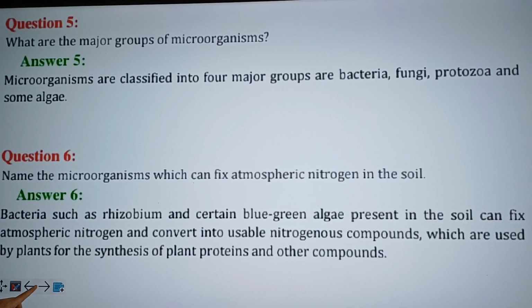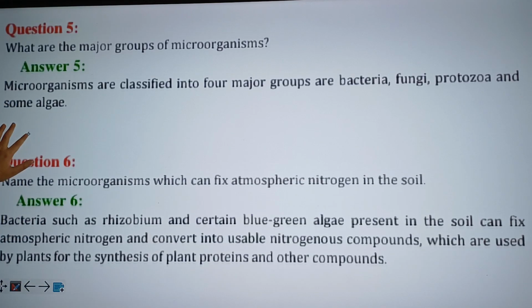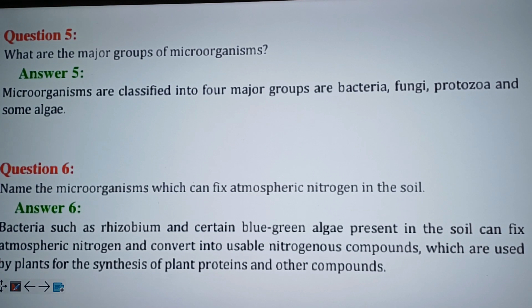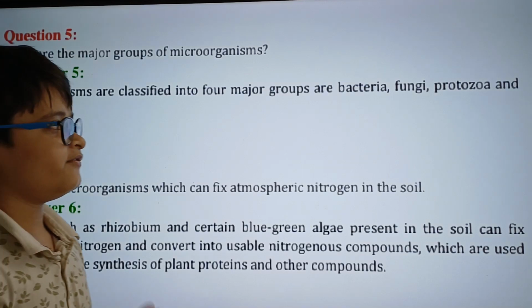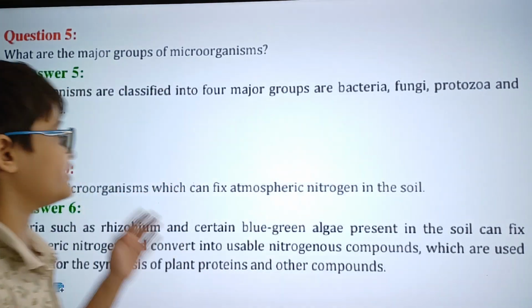Moving on to question 5. What are the major groups of microorganisms? The answer for this question will be: microorganisms are classified into 4 major groups: bacteria, fungi, protozoa, and algae.